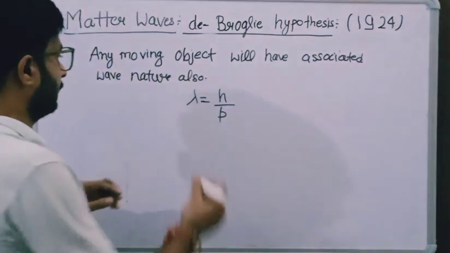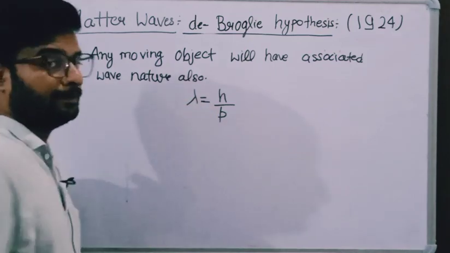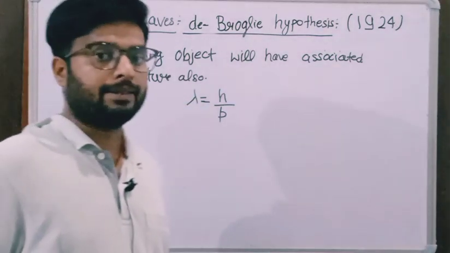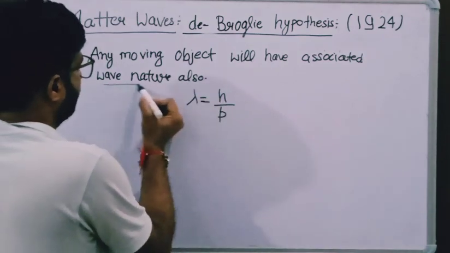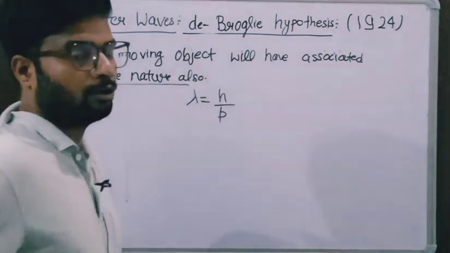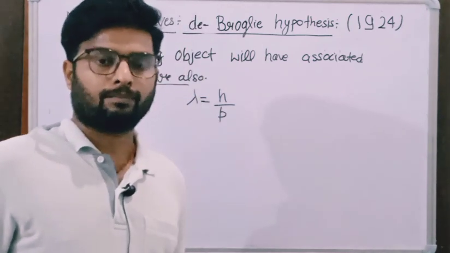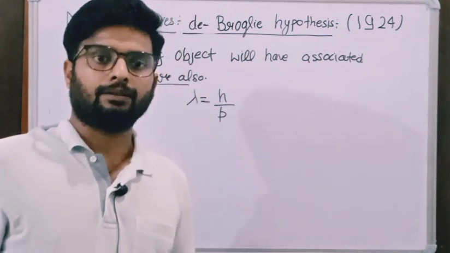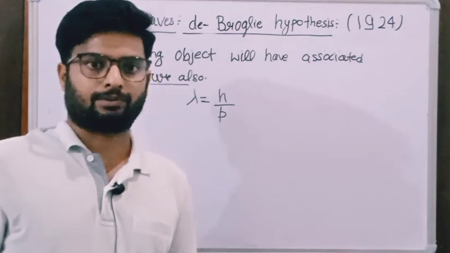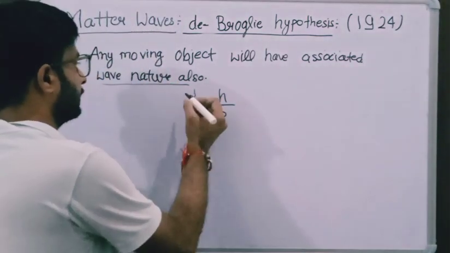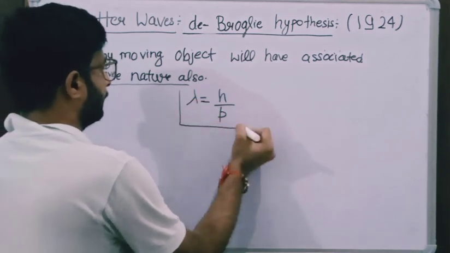So this lambda is known as the de Broglie wavelength, and that wave nature which is associated with the moving object, that wave property, is named as de Broglie waves, and this relation is named as the de Broglie relation.